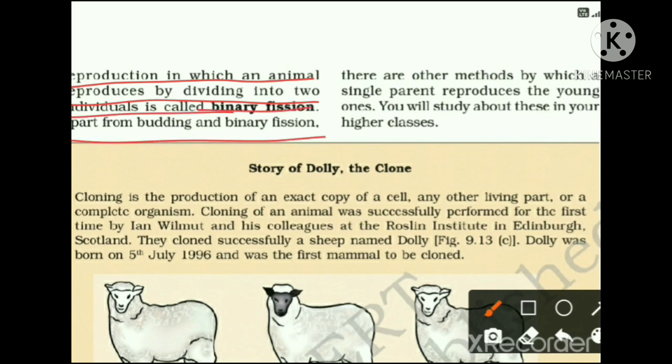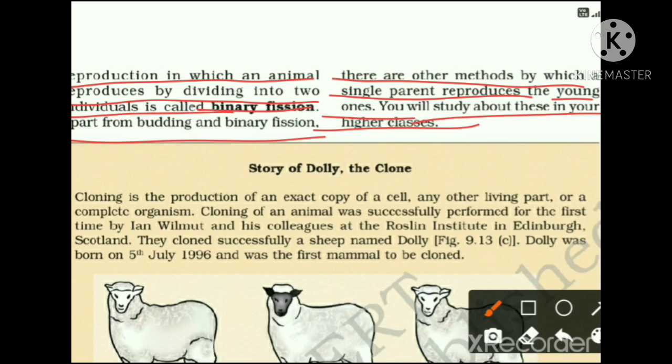Apart from budding and binary fission, there are other methods also by which a single parent reproduces young ones. You will study about these in your higher classes. Other methods include multiple fission or fragmentation. So that was all about asexual reproduction, and we have discussed two methods of asexual reproduction, that was budding and binary fission. Let's summarize what we have discussed.